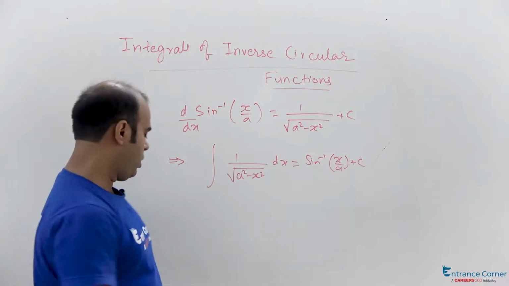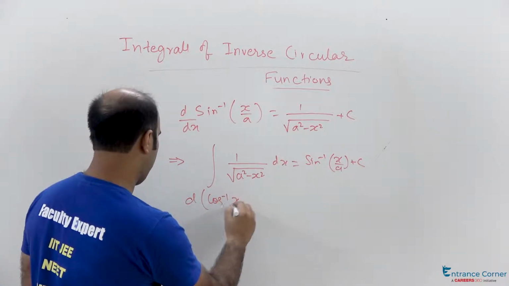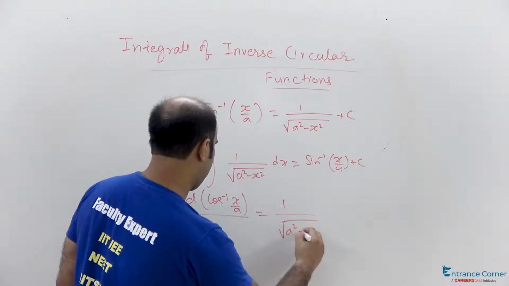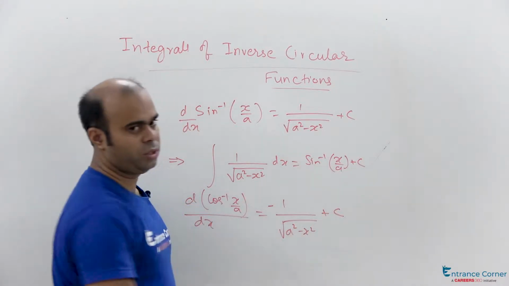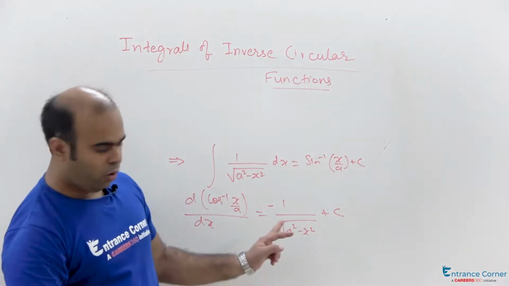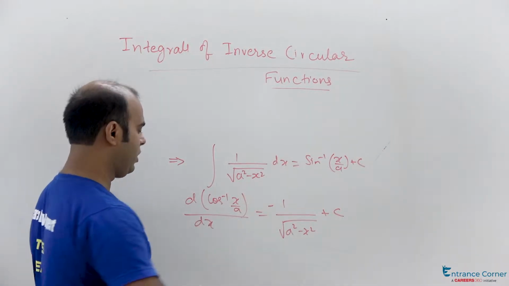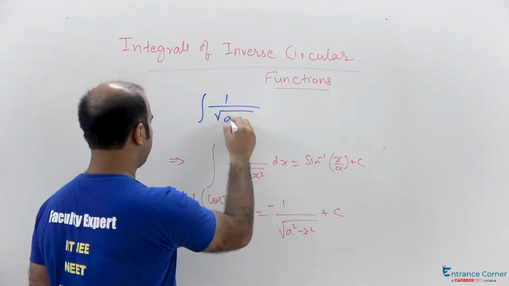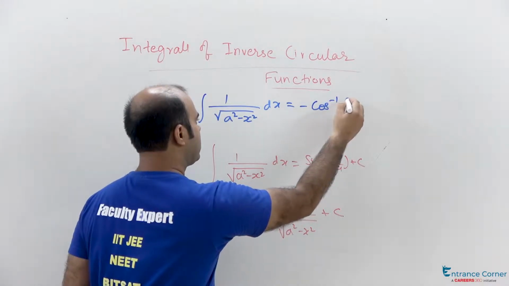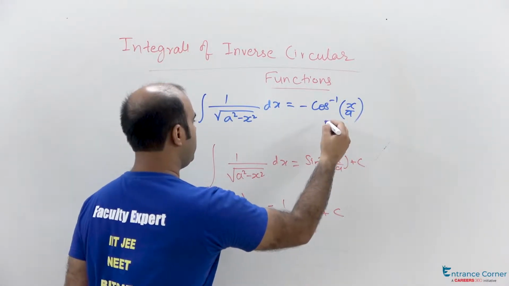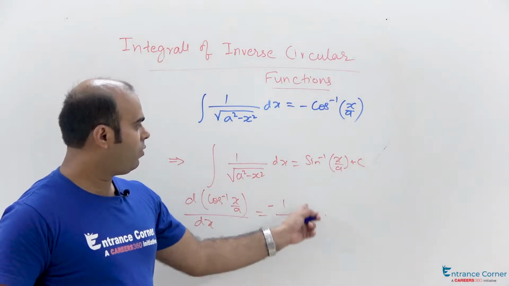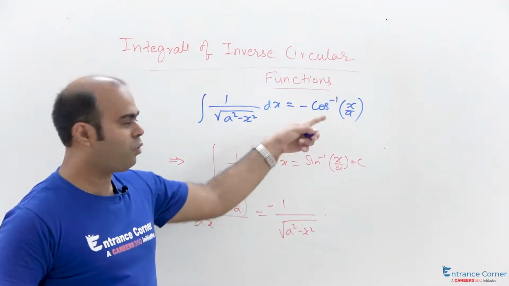Now if I take the derivative of cos inverse x upon a with respect to x, what do we get? We get 1 by root over a square minus x square with a negative sign plus constant of integration, which means we can write that integral of 1 upon root over a square minus x square dx is equal to negative of cos inverse x upon a. This is what we will write here. Integral of 1 upon root over a square minus x square is minus of cos inverse x by a.